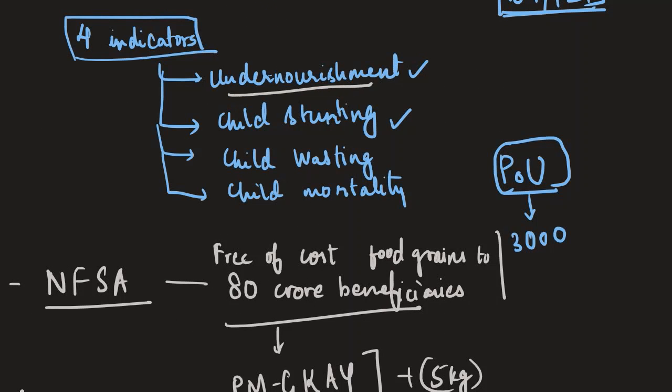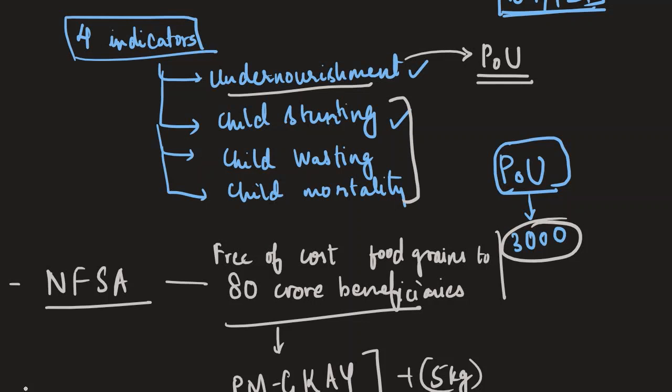So the first one, undernourishment, was done by estimating the proportion of the undernourished, as I said, and the problem here was a very, very small sample size of 3,000. So that is one problem. And then there are problems with the other 3 indicators. So these 3 other indicators, other than the proportion of the undernourished, relate primarily to children. Stunting, wasting, under 5 mortality, these 3 are related to children.